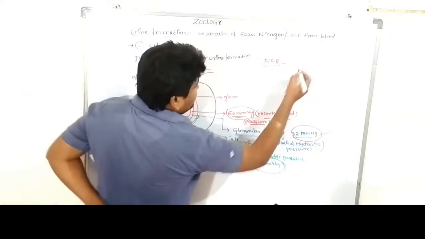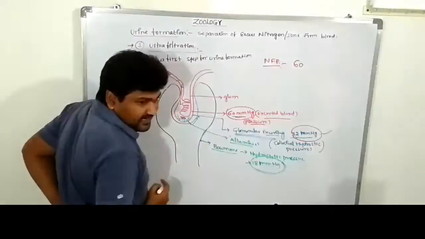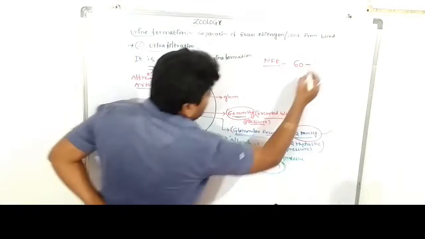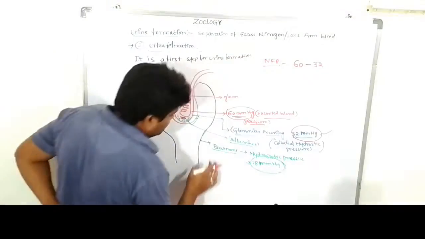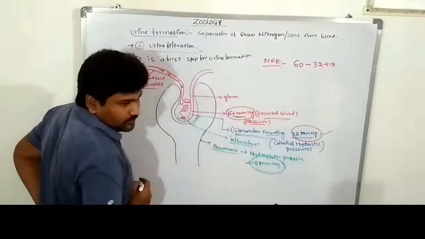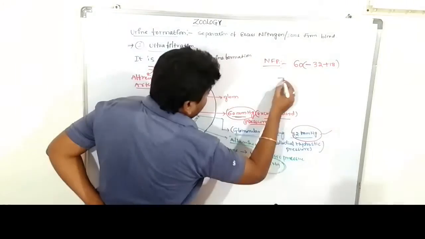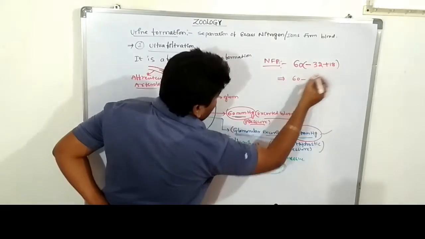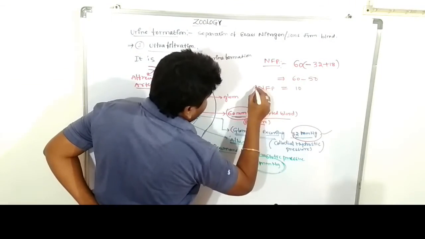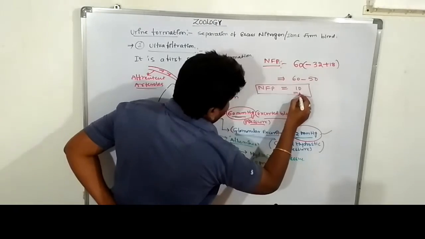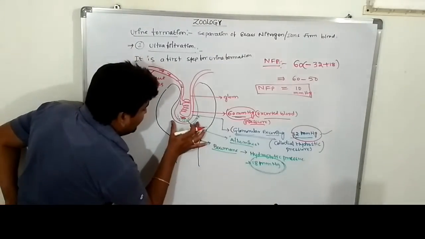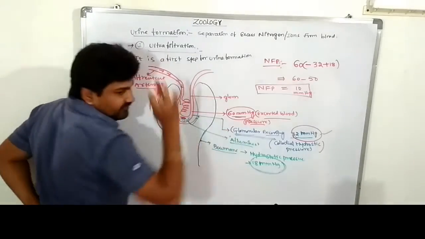The blood pressure is 60 mm of mercury, against the glomerular exerting minus 32 and albumin exerting pressure. Okay, clear? So 60 minus these two is 50. For example, NFP, the net filtration pressure, is 10 mm of mercury. The blood filtration rate in the glomerular region is 10 mm of mercury.